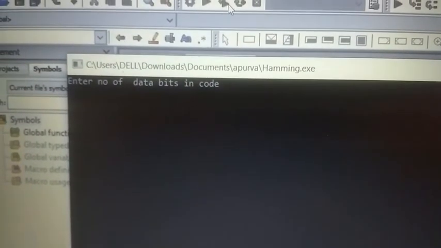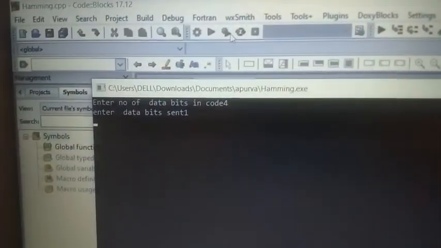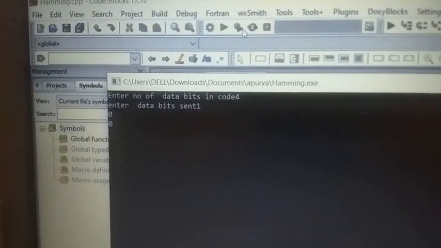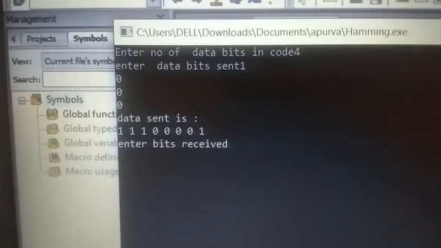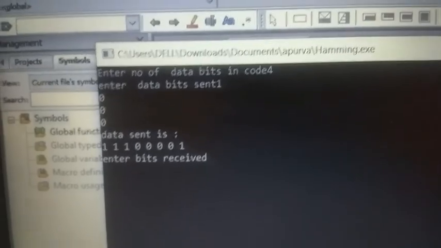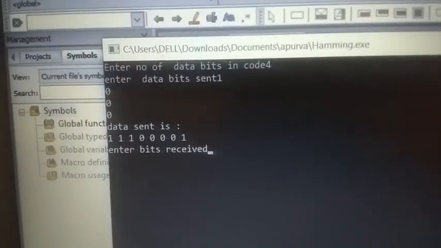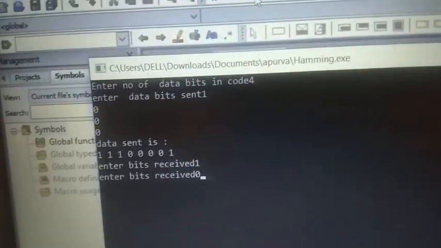This output is for an error at some position. Let the number of data bits in the code be 4. Enter 1, enter 0, enter 0, enter 0. The data bits sent are calculated and given as 111000001. Enter the data bits received by the receiver. Let it be 1, enter 0. This bit should be 1, but I have entered it as 0.